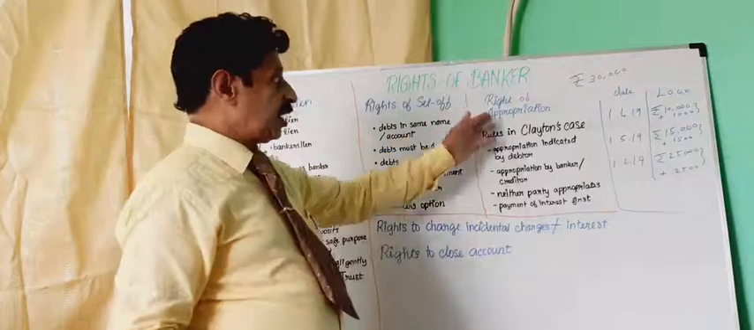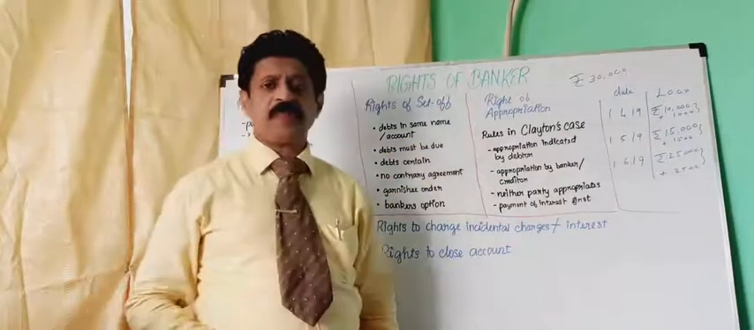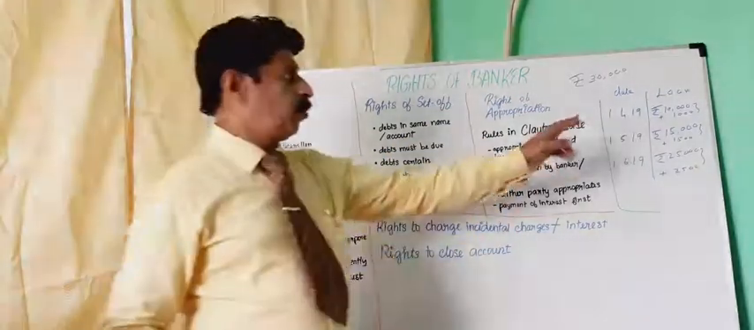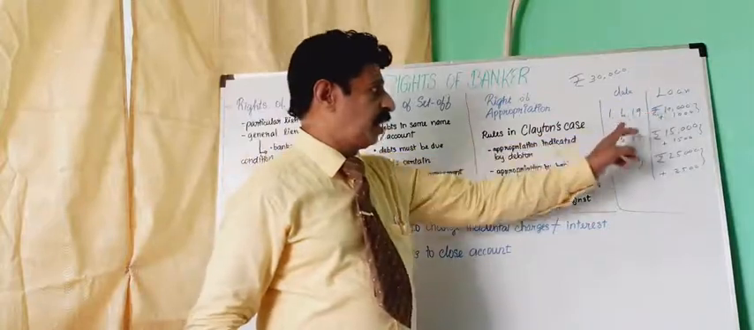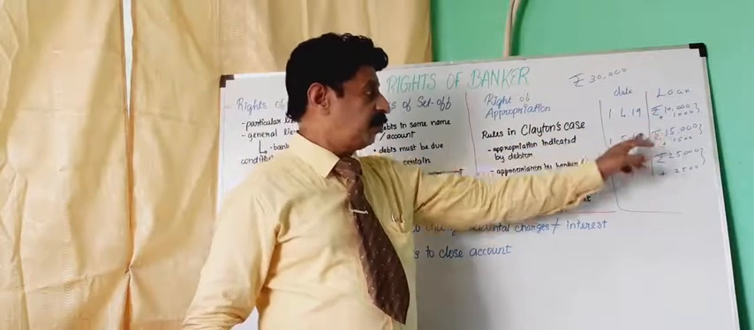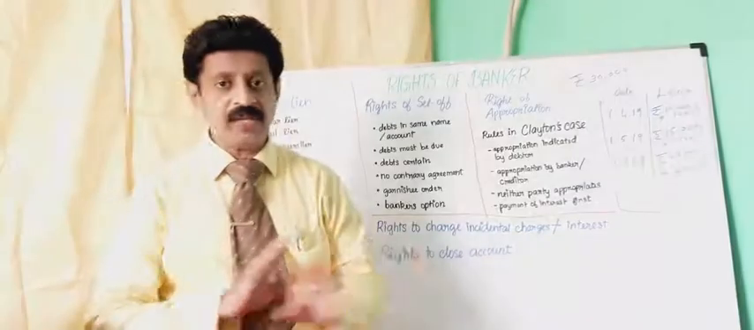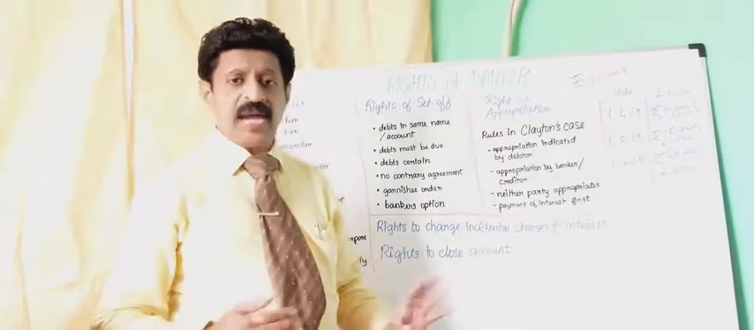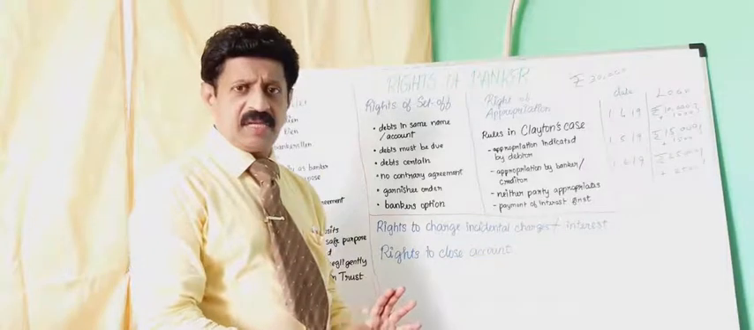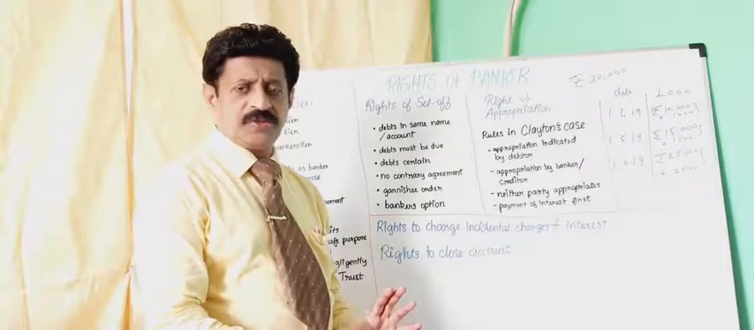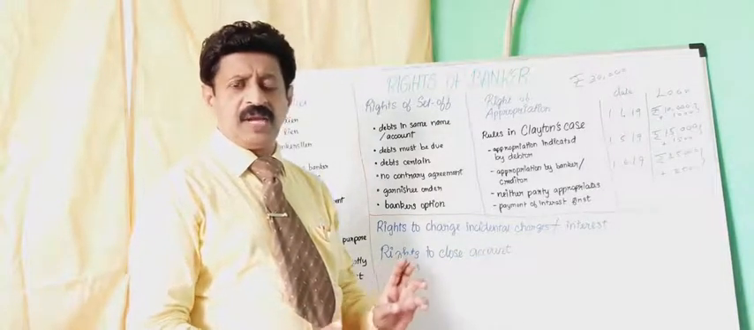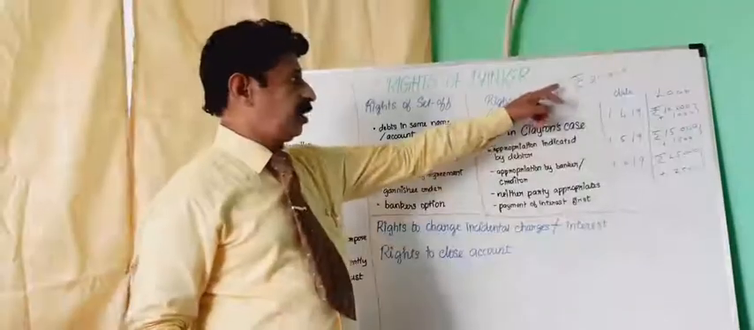The next one, right of appropriation. Right of appropriation means I have taken 3 loans: one 10,000 loan, one 50,000 loan, and one 160 loan. One year is over, but I have not paid any amount. Now I am going to the bank, in the month of August 2020, with 30,000 rupees.